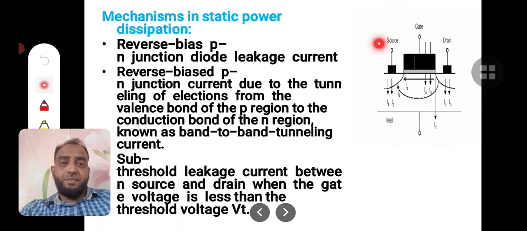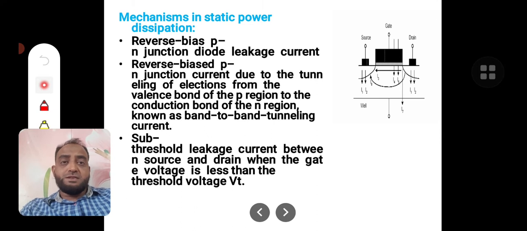The second one: here I1 and I2, both currents are reverse bias leakage currents. The second current is the reverse bias PN junction current due to the tunneling of electrons from the valence band to the conduction band of the region.